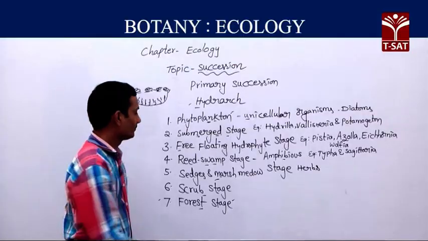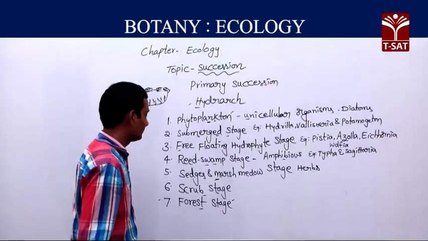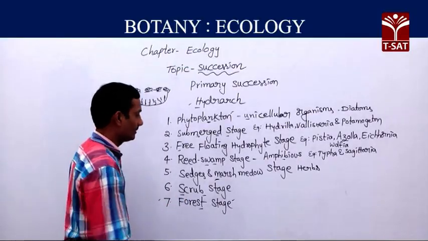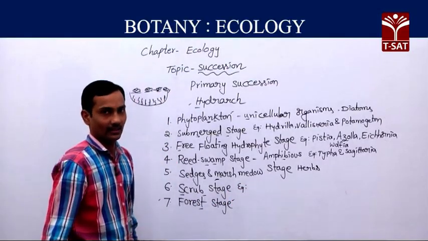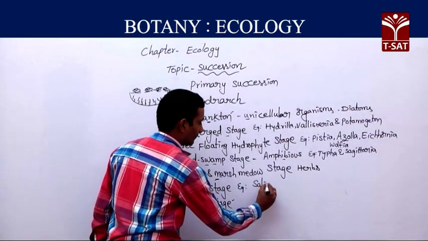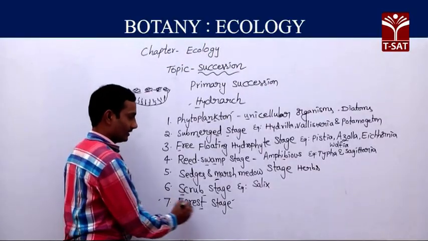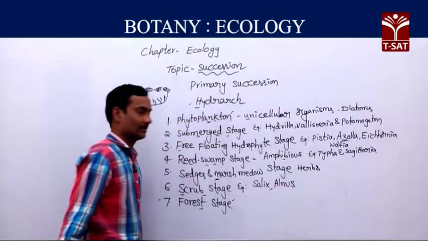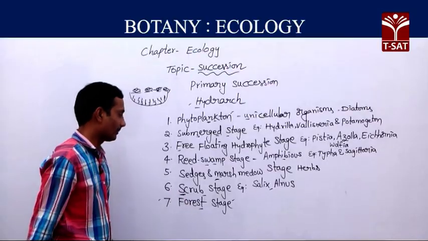Next, the scrub stage. In the scrub stage, we can find different types of plant community, like Salix plant during this stage. Next, Alnus plant we can find in the scrub stage.